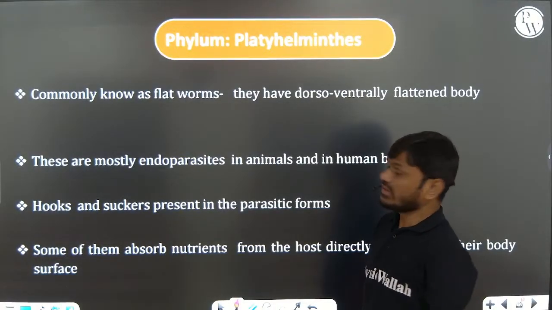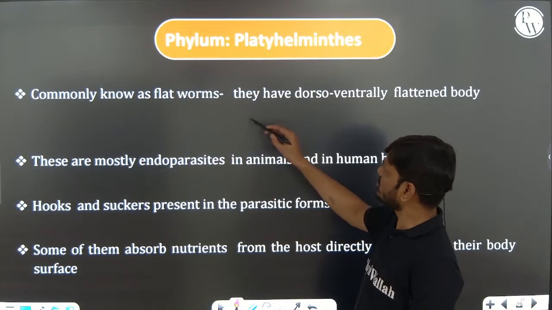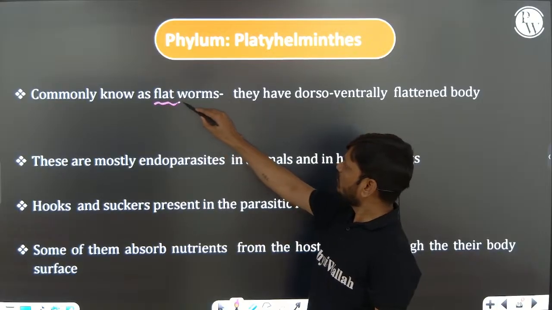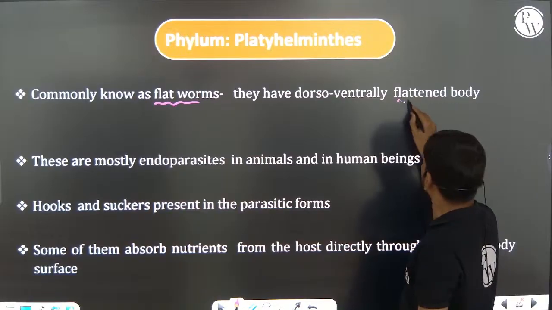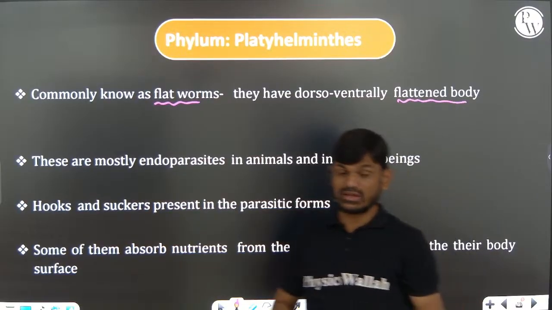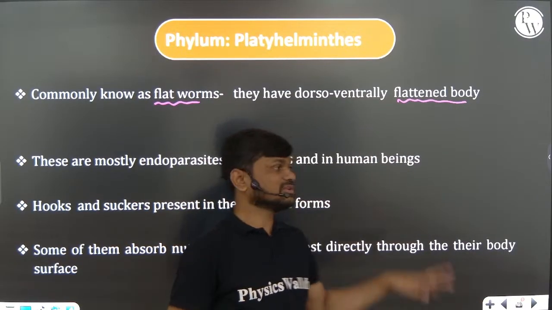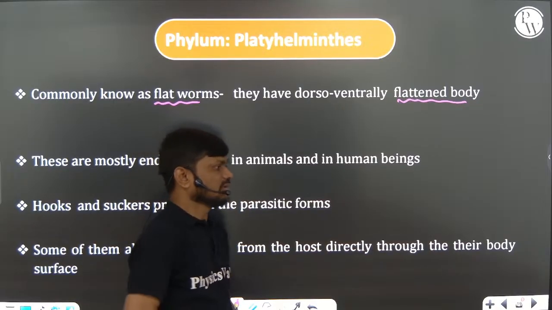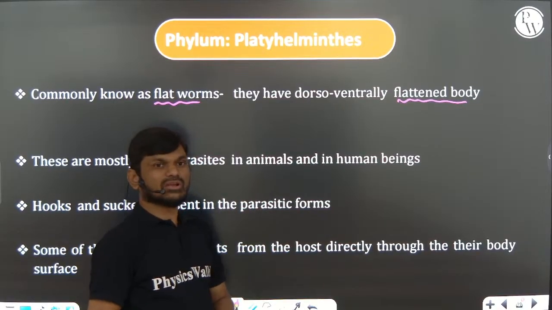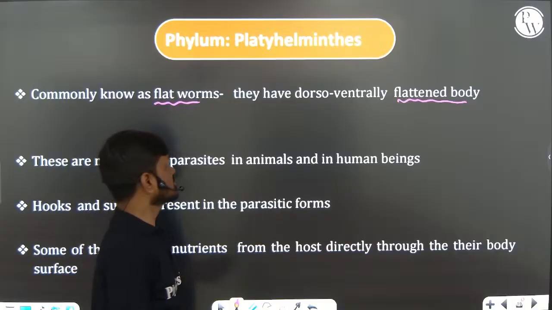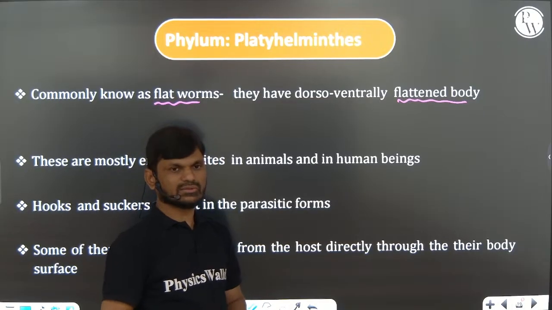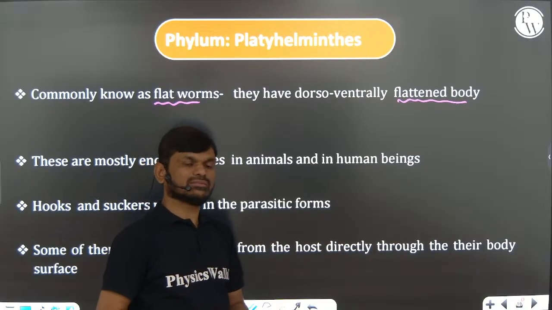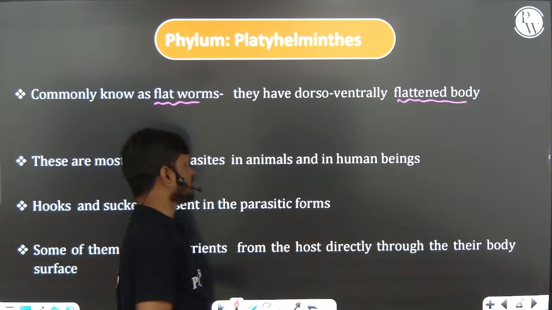Next, phylum Platyhelminthes. Generally, they are known as flatworms because the body is dorso-ventrally compressed or flattened. Very, very important, an assertion-reason type question they may ask from this sentence, right? Platyhelminthes are commonly known as flatworms. Assertion, right. Reason, they have a dorso-ventrally flattened body, right? Reason is also right. Reason is the correct explanation of assertion.